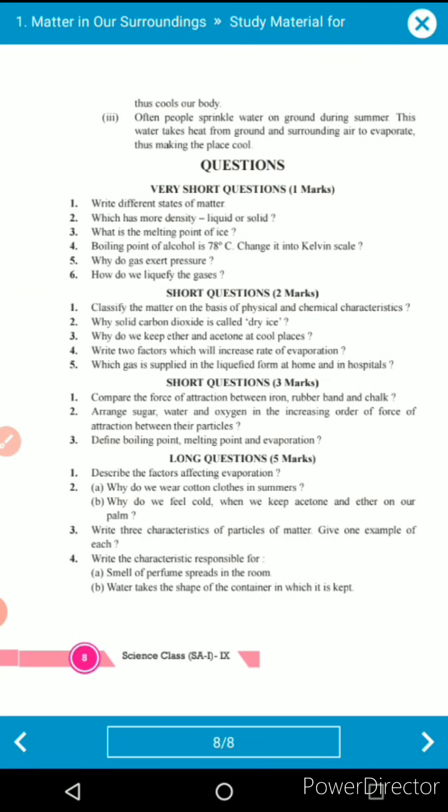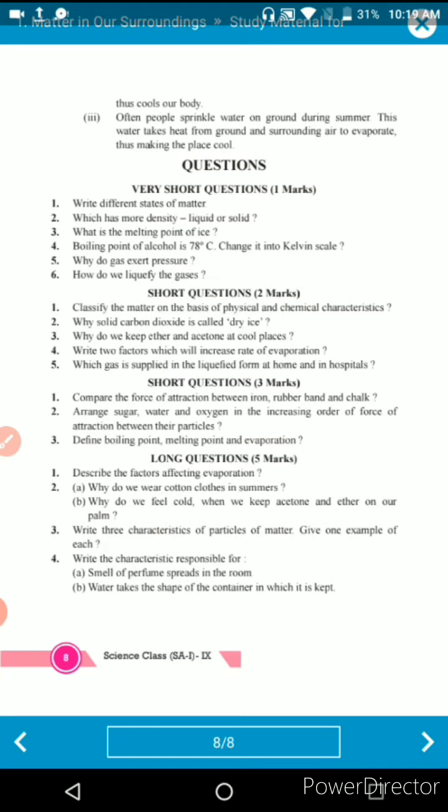Understood? Clear? So these are the various examples. Some questions are given. So the first chapter will be over.